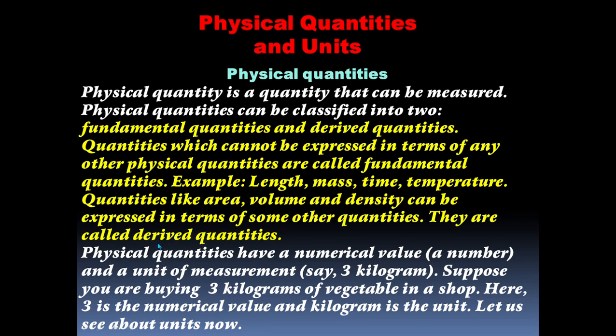Now, the explanation of these quantities. Physical quantities have a numerical value, a number, and a unit of measurement, say 3 kilogram. Suppose you are buying 3 kilograms of vegetable in a shop. Here 3 is the numerical value and kilogram is the unit. Let us see about units now.